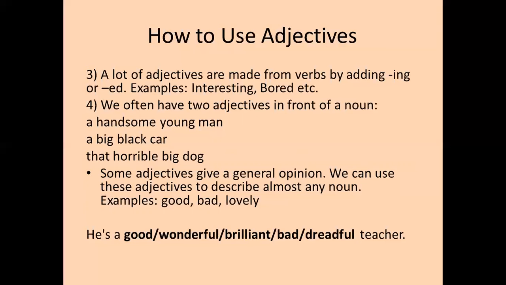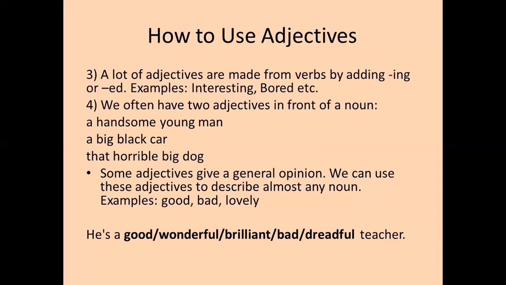Okay, moving on. We often have two adjectives in front of a noun. A handsome young man, a big black car, that horrible big dog. So these are of course examples of sentences which make use of two adjectives before one noun only. So both of these adjectives are describing one noun, just the same noun actually.